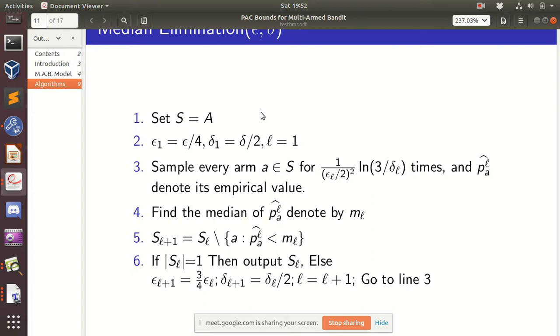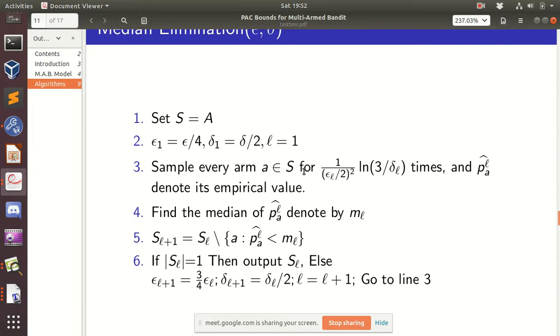So this is the idea which we'll be using. This should actually be S_l. So initially S_1 is equal to A, and this is S_l.